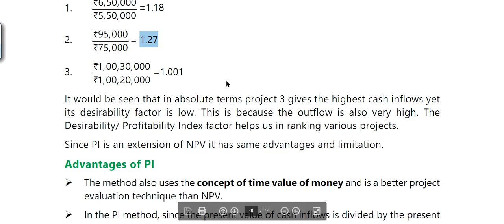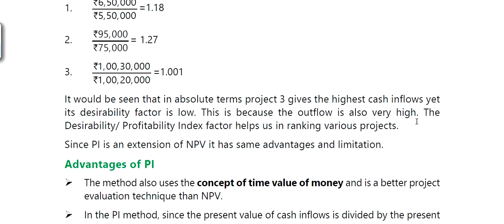It would be seen that in absolute terms the project three gives the highest cash inflows, yet its desirability factor is low. This is because the outflow is also very high. The desirability or profitability index factor helps us in ranking various projects.